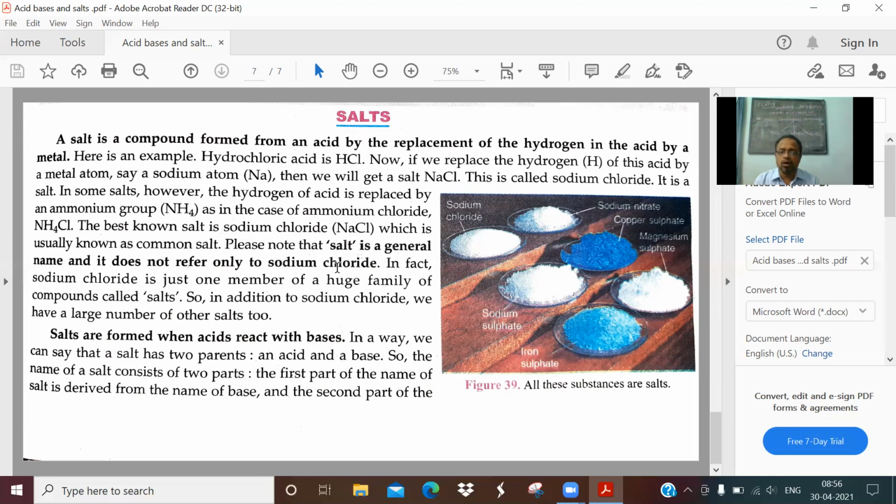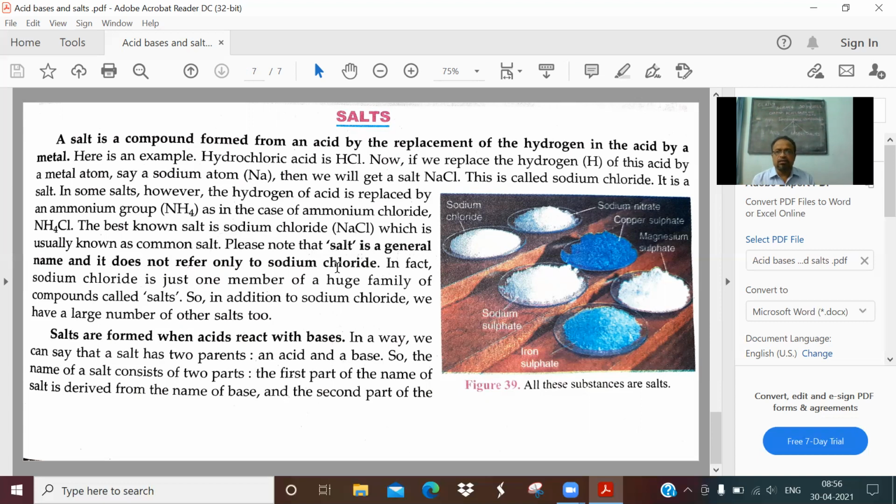Sodium chloride is the namak which you are familiar with, extensively used as a food preservative and for taste and all that. In fact, sodium chloride is one member of the huge family of compounds called salts. So in addition to sodium chloride, we have a variety of salts. Look into the diagram.